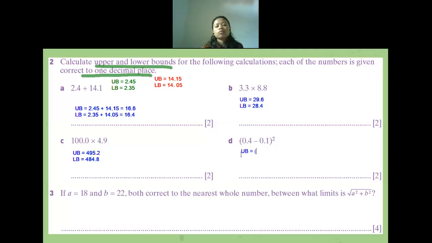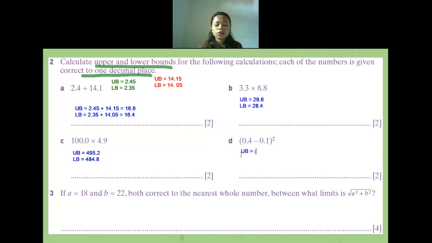You can directly tell me the answer, or you want me to write the step? If I write it with a step, what number do I have to write? If I want to find the upper bound, you can check inside the bracket. It's a subtraction, so it means you need to find the upper bound of a subtraction. What is the upper bound of subtraction?